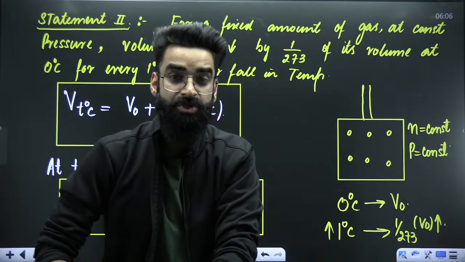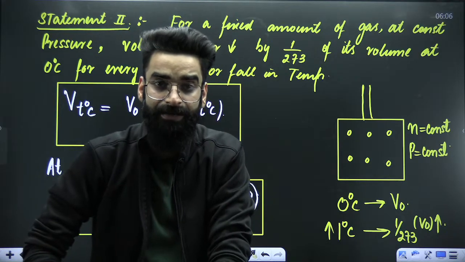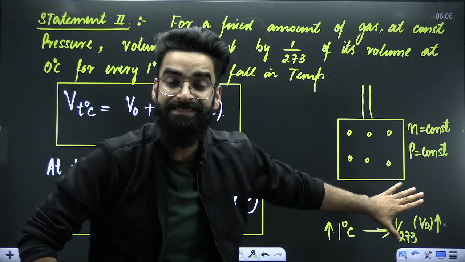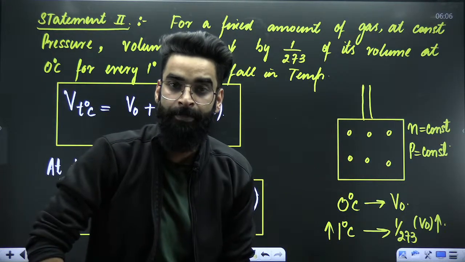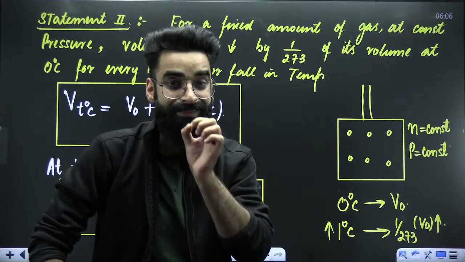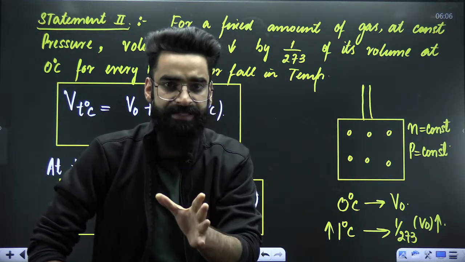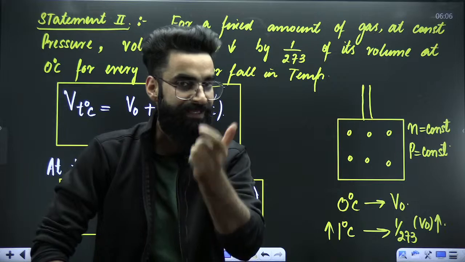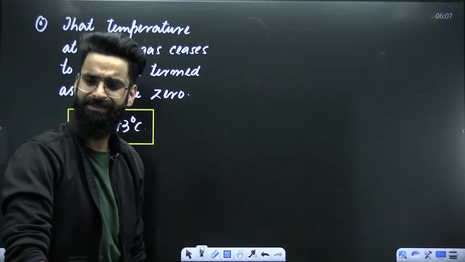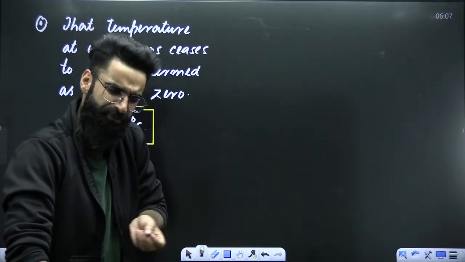Perfect. So do remember, before reaching minus 273 degrees centigrade, the gas loses its identity. There will be no gas present in the container. It would have lost its identity. So that's why we say that particular temperature at which the gas ceases to exist. You cannot find a gas at that temperature. That temperature is what we call absolute, because the gas ceases to exist. You cannot find it. The gas would have already lost its identity, lost its originality before attaining that temperature.